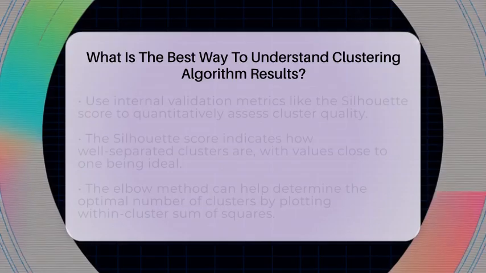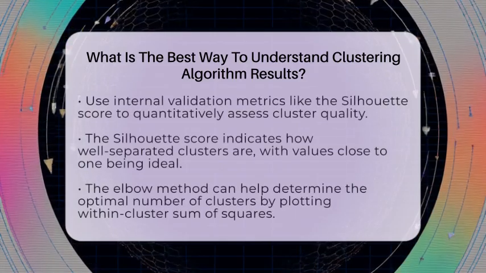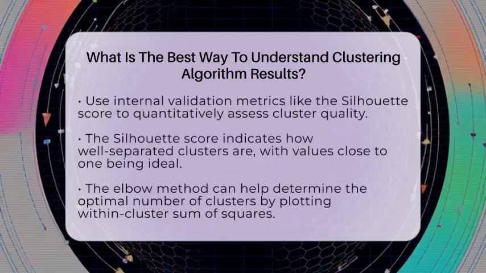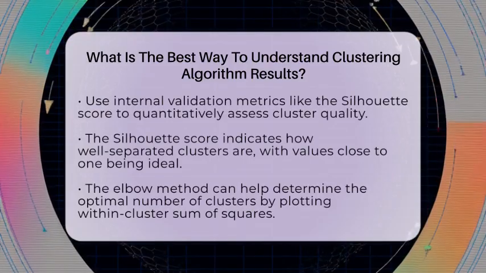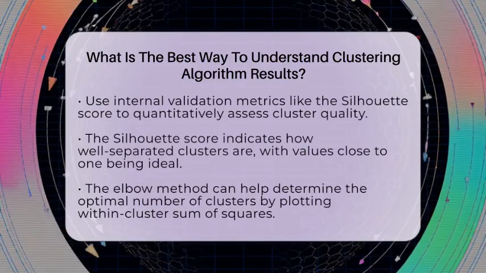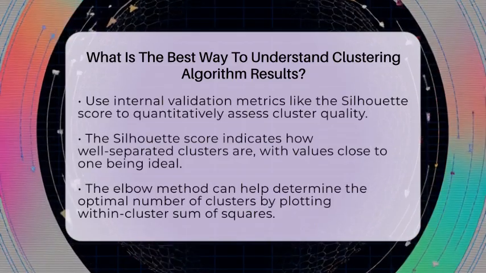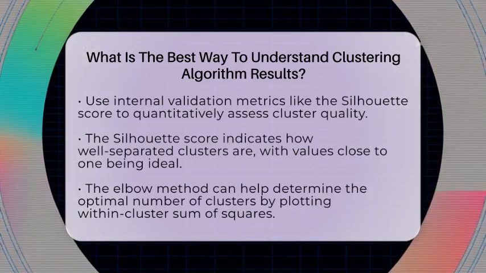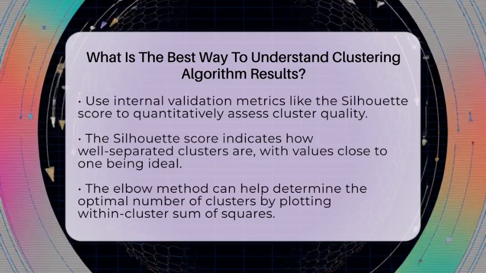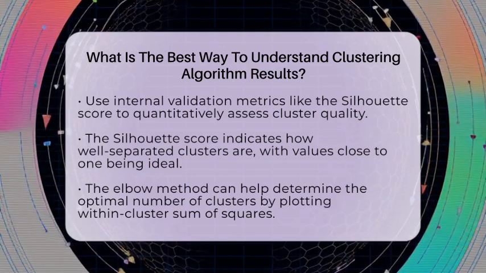Another useful method is the elbow method, which helps determine the optimal number of clusters. By plotting the within-cluster sum of squares against the number of clusters, you can find a point where adding more clusters yields diminishing returns. It's also important to understand the assumptions and limitations of the algorithms you are using.